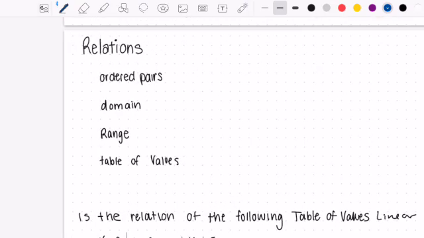Okay, so today we're going to talk about relations in our introduction unit to that. And so we're going to be going over a few terms just to start. The first one is ordered pairs.